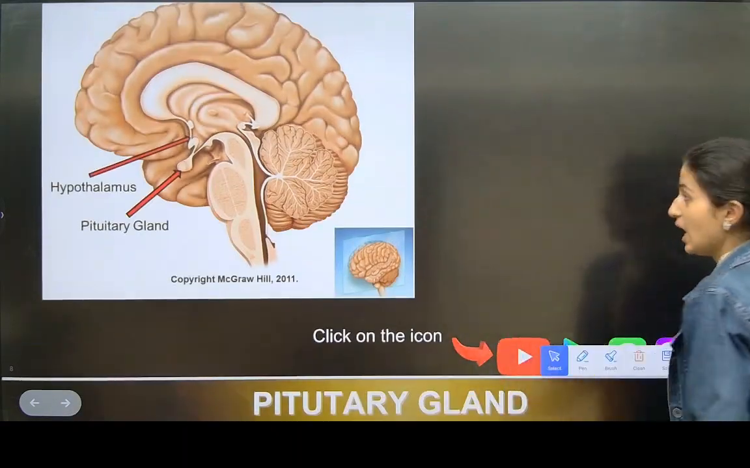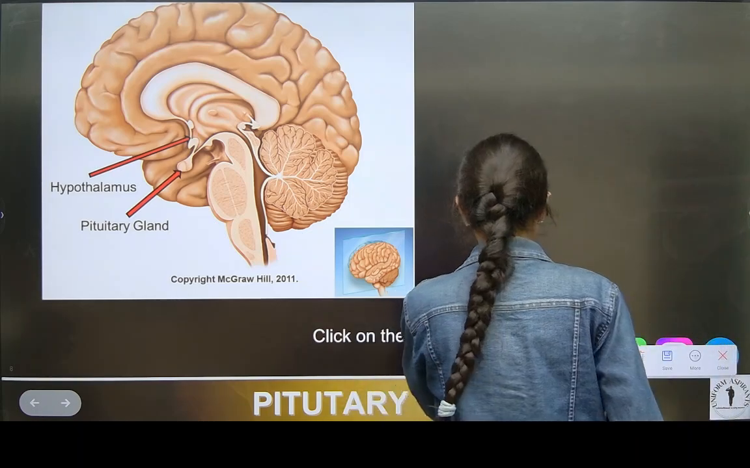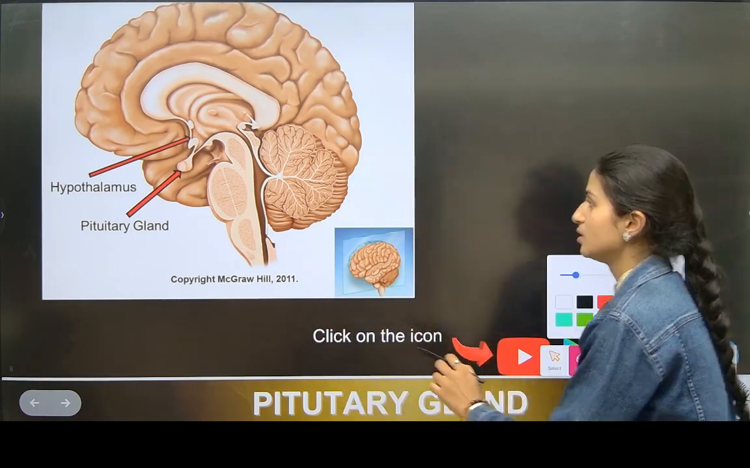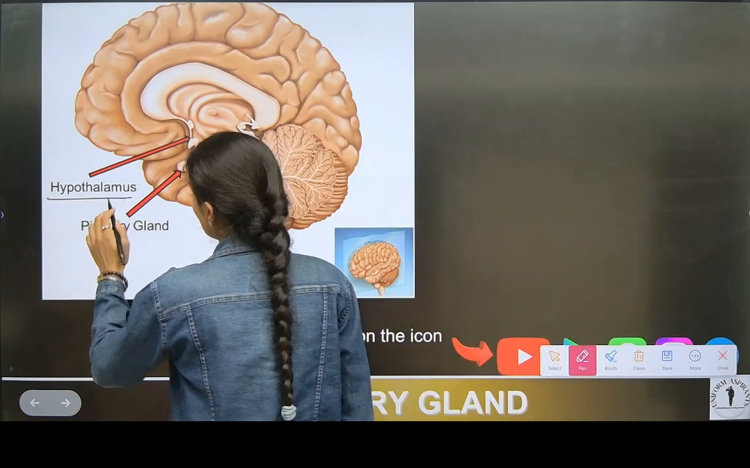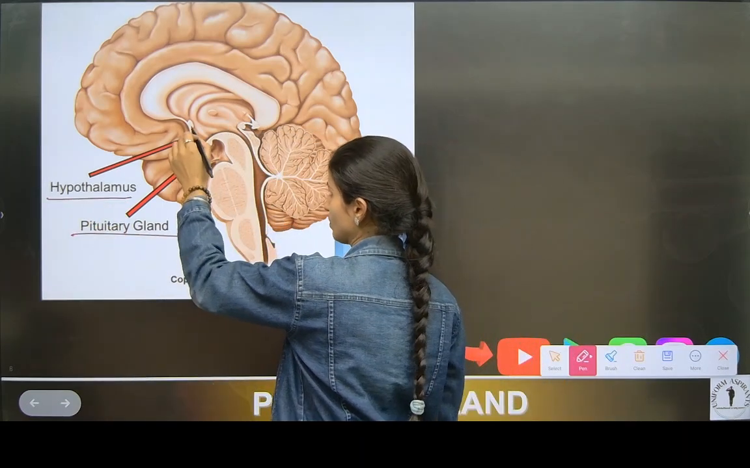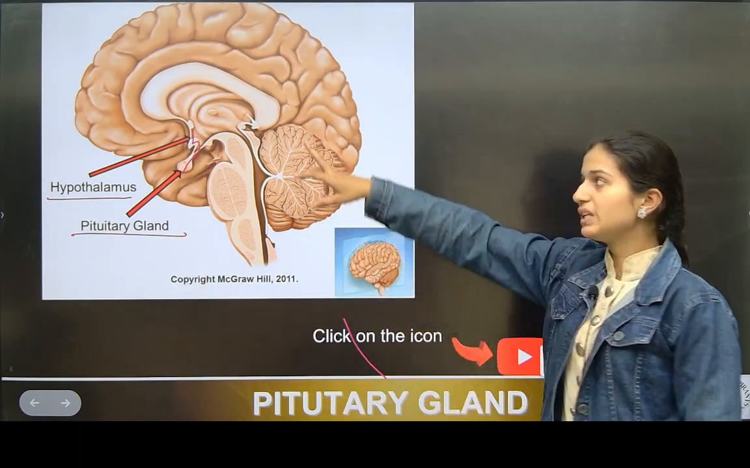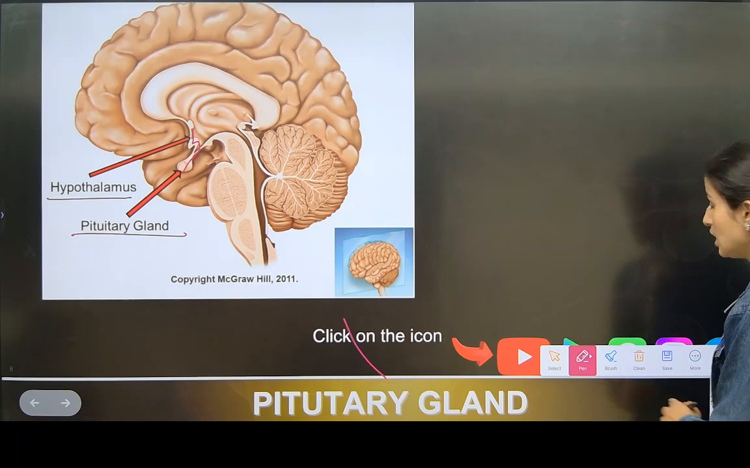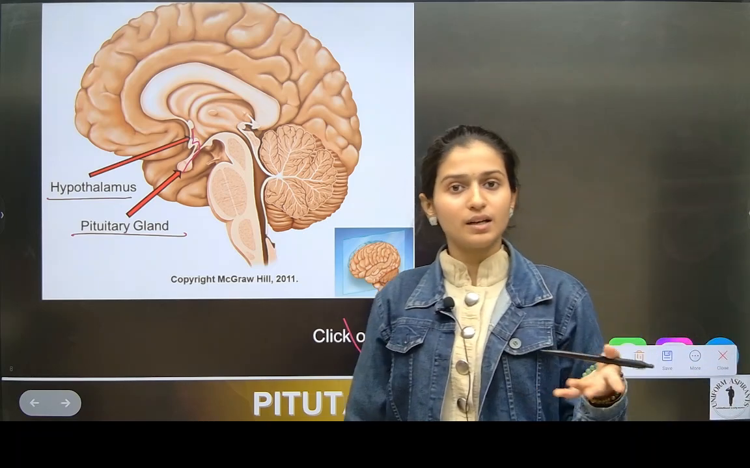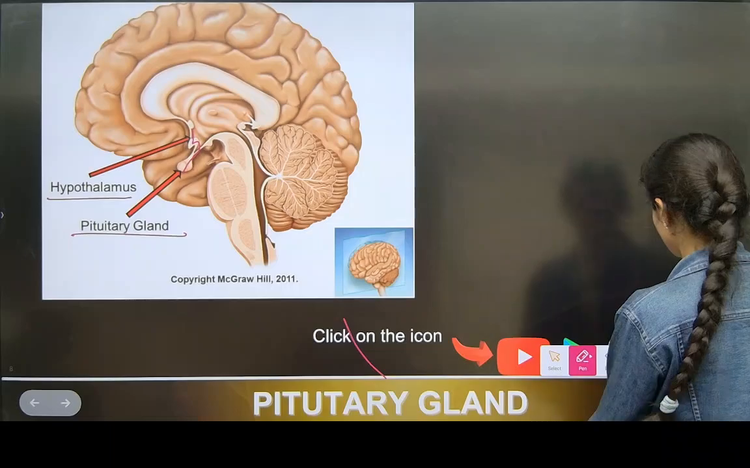See here, in our brain there is a hypothalamus, and the hypothalamus is attached to the pituitary gland by a stalk. See here, like this it is attached, and the pineal gland is up there. We will learn about the pineal gland also, what it secretes and what it regulates and everything.